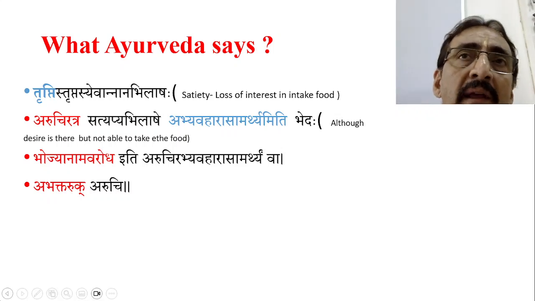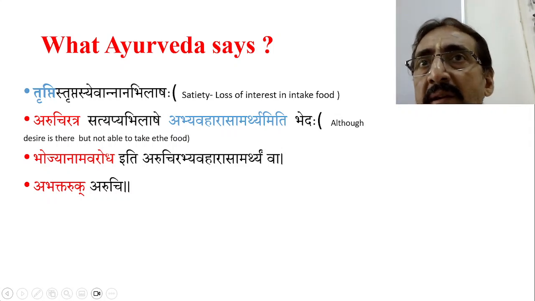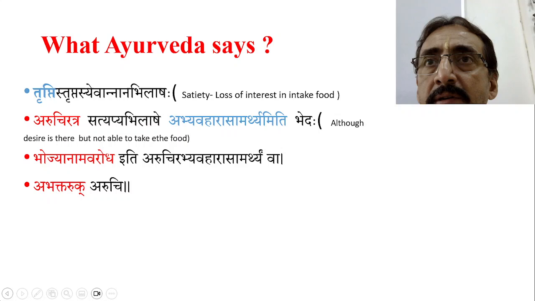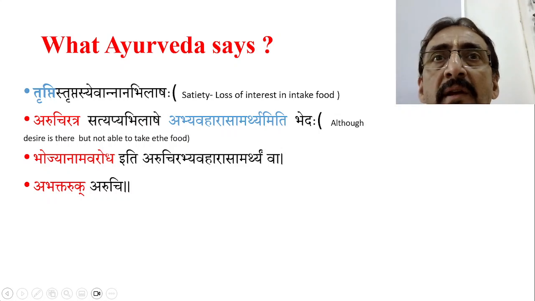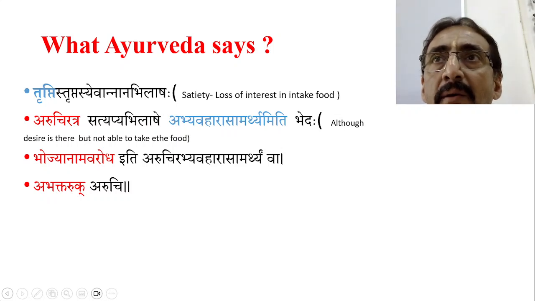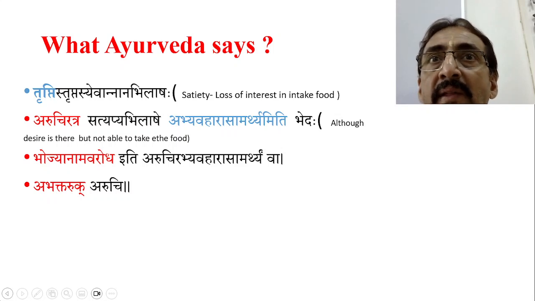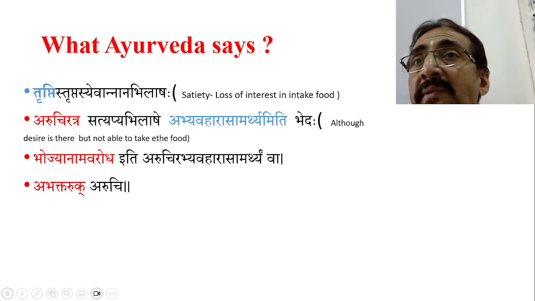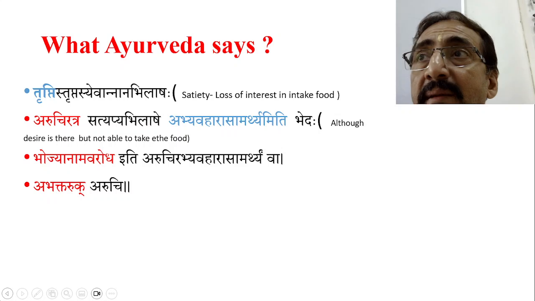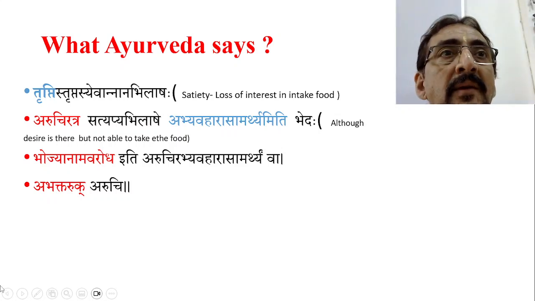Now we need to think why they have mentioned different words in different contexts. In the Rasa Pradoshaja Vyadhi concept, the sloka explains Ashraddha, Aruchi, Asya Virasya, Arasamjnata. But Arochaka has been explained as a separate disease. Aruchi is mentioned as a purvarupa or a symptom of many diseases.